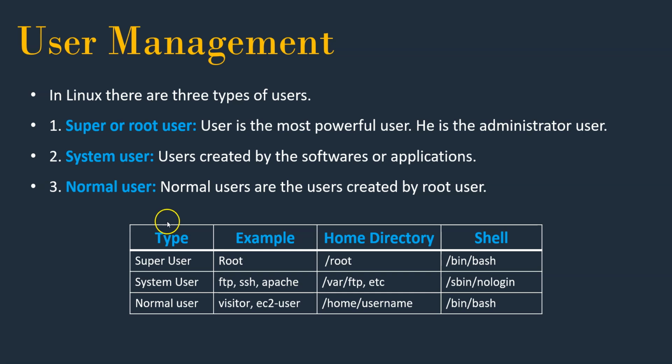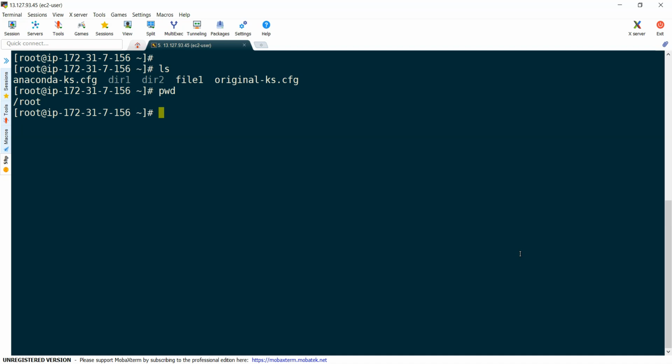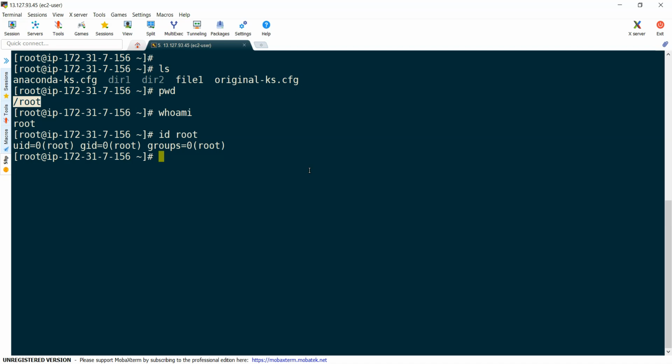Now let's see the examples. The root user is the super user, and he has /root as a home directory and his shell is /bin/bash. Let's go and check it out, our super user. This is my Linux system. Here if you see, I am under /root, and if I give whoami, it tells me that I'm root and my home directory is /root. If you want to know more about this user, just give id root. It tells you your user ID, group ID, and which groups you belong to.